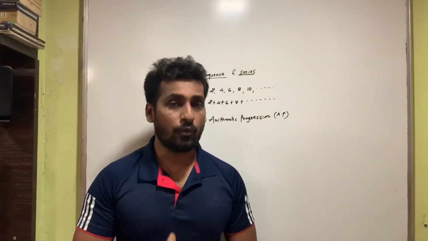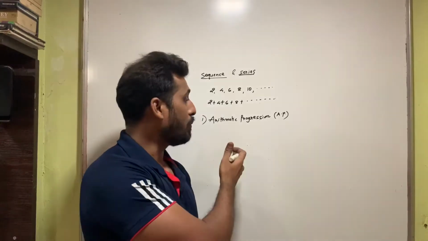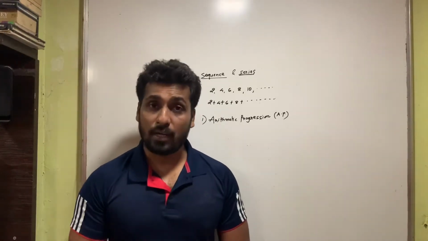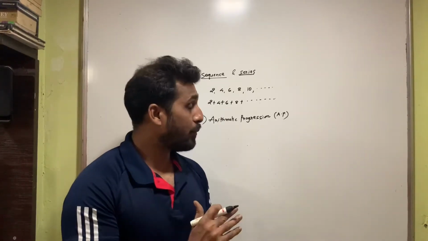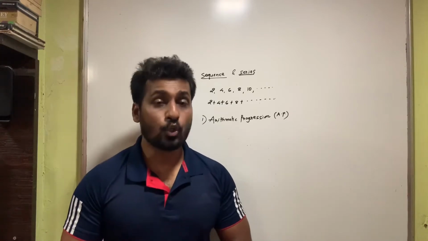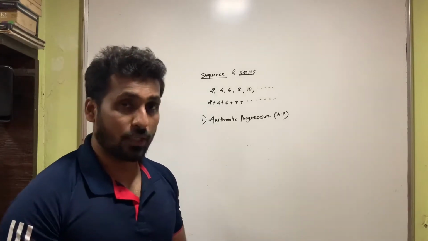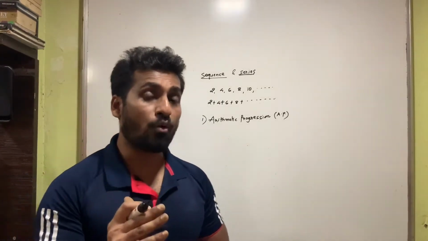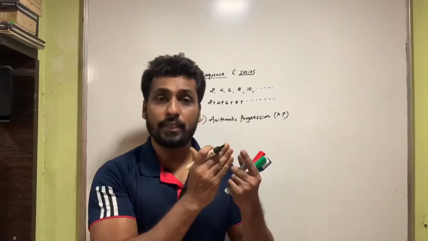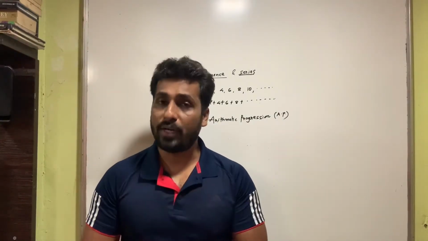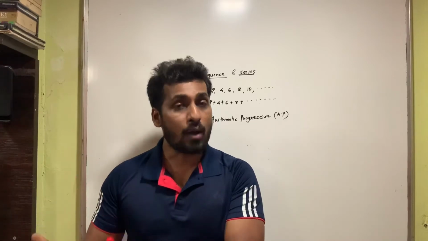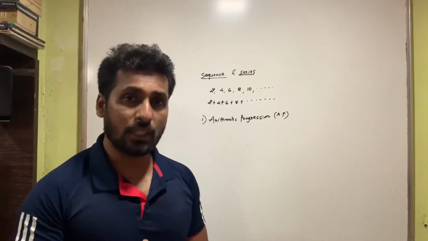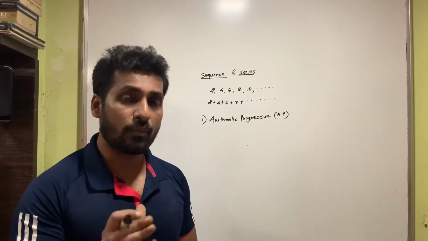In the first part, we are going to learn the arithmetic progression. The second part, we will be learning geometric progression. The third part is going to be harmonic progression. Students, these are three very important sequences that we want to learn. So there is an arithmetic progression, a geometric progression, and then a harmonic progression. So our first session will be entirely based on arithmetic progression.